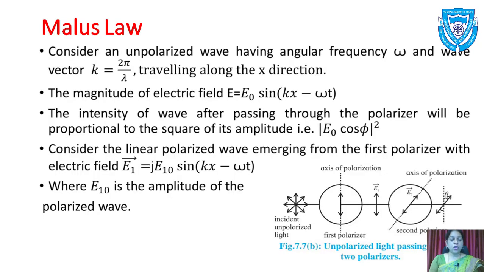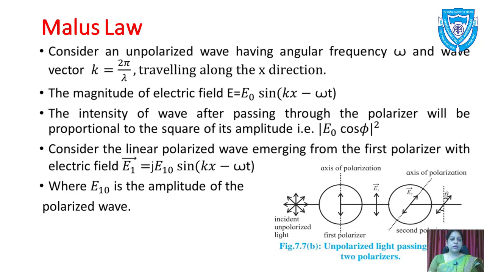He gave the mathematical law. Also he used the electric field, and he did not consider the magnetic field because it is the same equation. Now consider an unpolarized wave having angular frequency omega and wave vector k, which is equal to 2 pi by lambda, traveling along the x direction. Here we can see the incident unpolarized light and two polarizers in the figure. This unpolarized light has the electric field E equal to E0 sin(kx minus omega t).